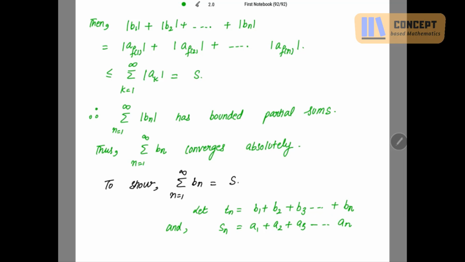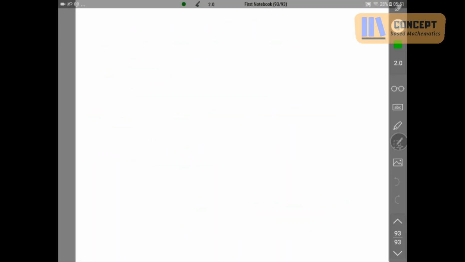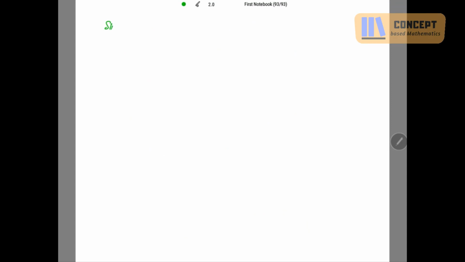Now what is given? Because it is given that summation An, where n goes from 1 to infinity, converges absolutely, this means we know that this sum Sn is converging to S, because it is given that the series has the sum S. That means it is converging to S. So let's write the definition for this convergence.